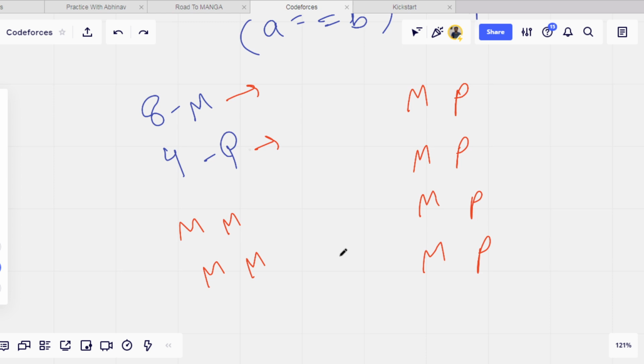There is the same logic there also, that we have to first of all make teams of 1 m and 1 p, means 1 mathematician and 1 programmer. However many teams are possible, we make that many teams, and we have to set aside the extra mathematicians or extra programmers. Fine. Now what we can do is join 2 teams to form a single team.